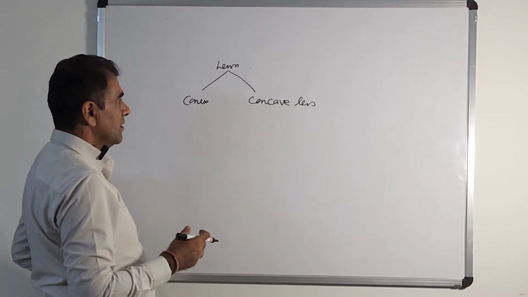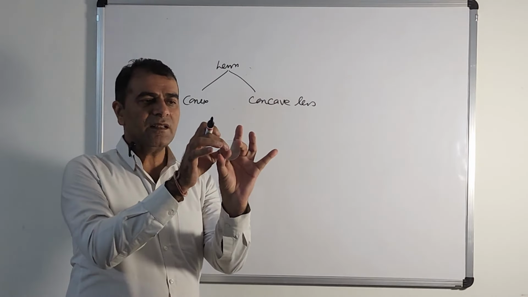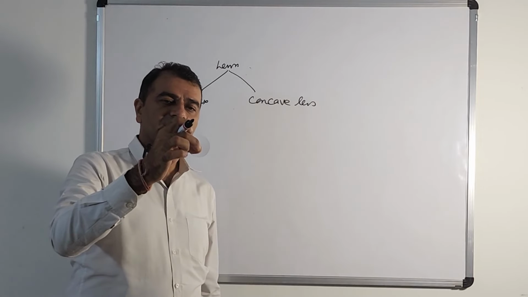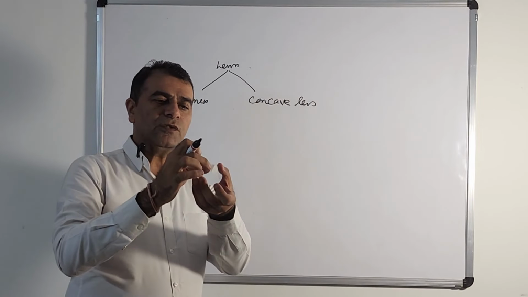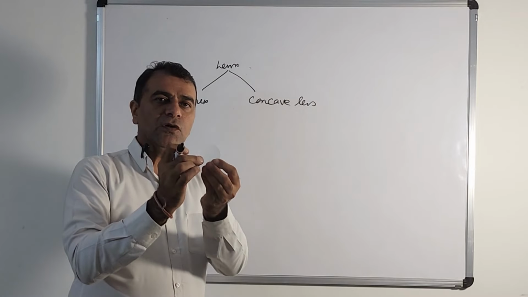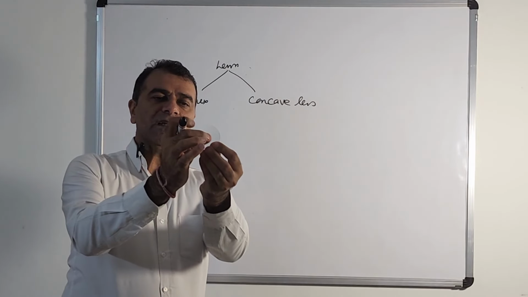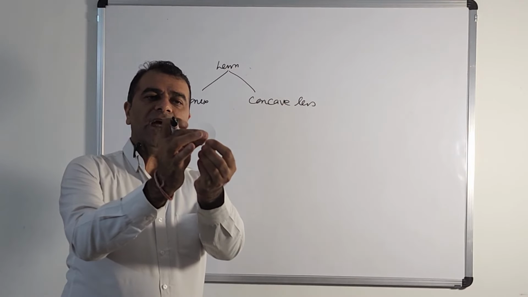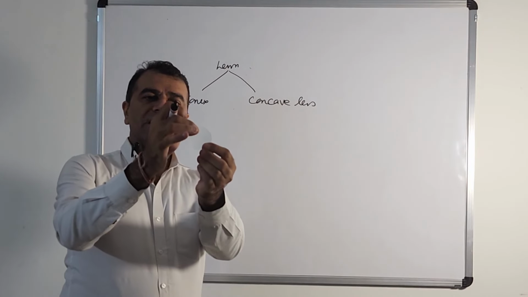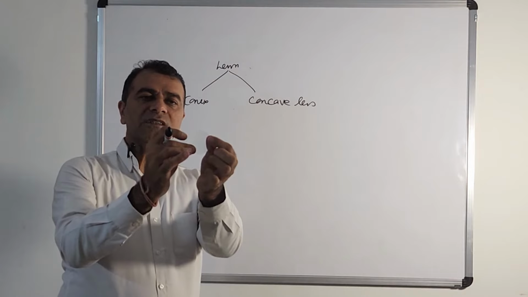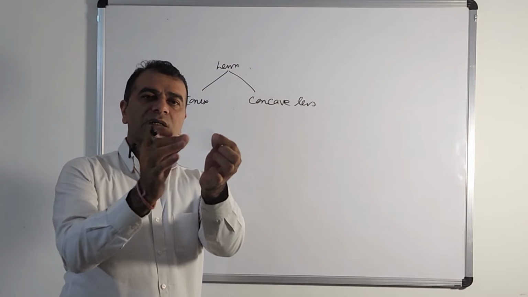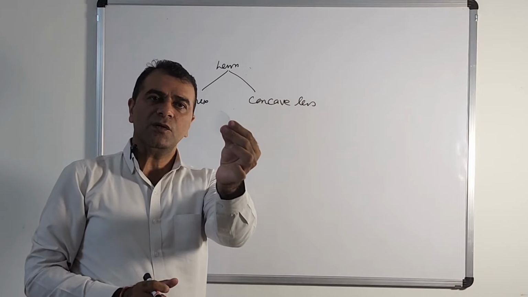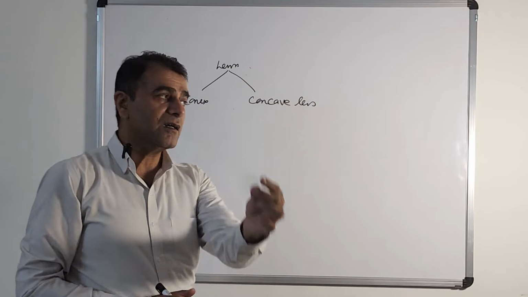A convex lens is one which is thick in the middle. If you look at it from the side, you will see that it is thick in the middle and thinner at the ends. It is bulging outward at the center, and from the corners it is very thin compared to the middle. You can identify this type of lens by touching it. This type of lens is called a convex lens.